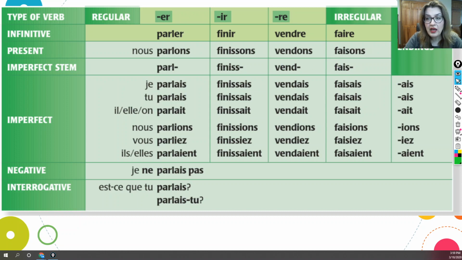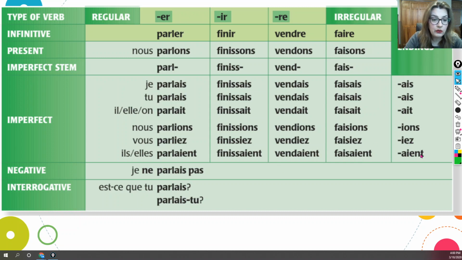To these stems, we add the imperfect endings, which are the same for all different types of verbs. So for the je, the ending is AIS. For the tu is AIS. For the il, elle, and on, it's AIT. For the nous, it's IONS. So we add the I in front of the ONS. And for the vous form, it's IEZ.